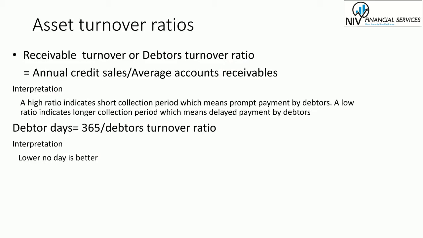So next is the debtor days. Debtor days is 365 days divided by debtor turnover ratio. The interpretation of this is that a lower number of days is better for a company. So here we have to think about two things: debtors receivable turnover should be high, and debtor days should be lower.